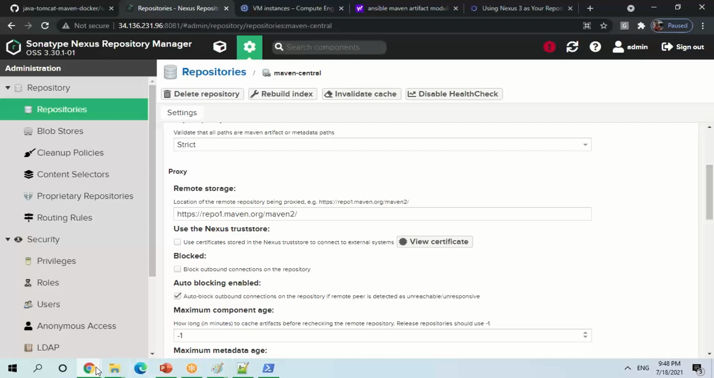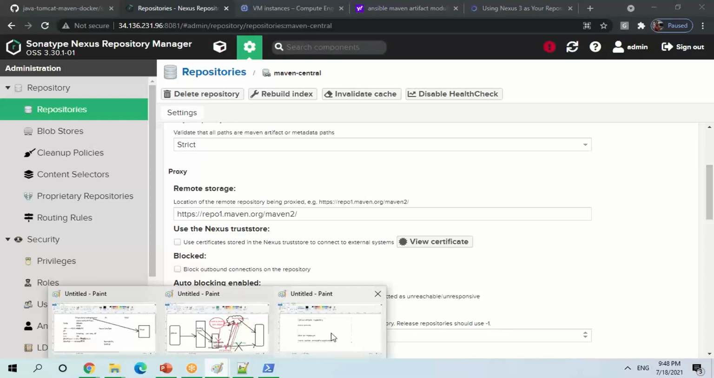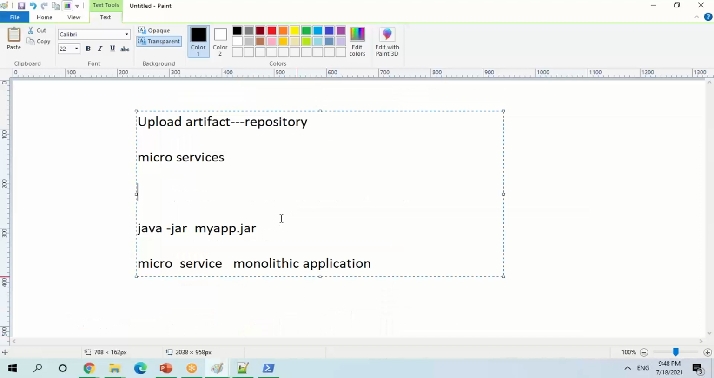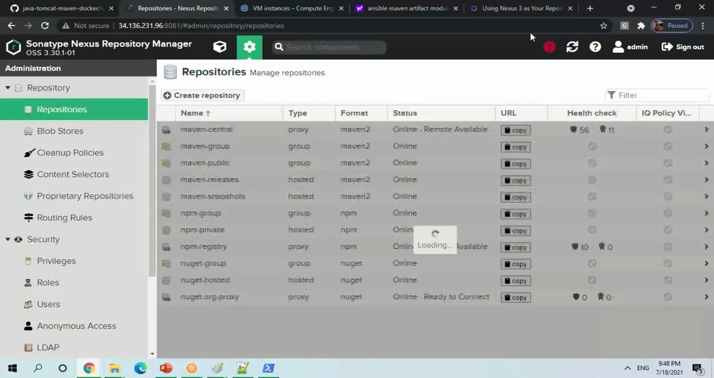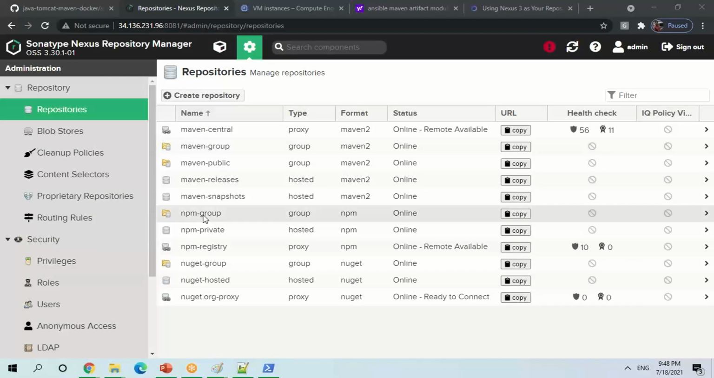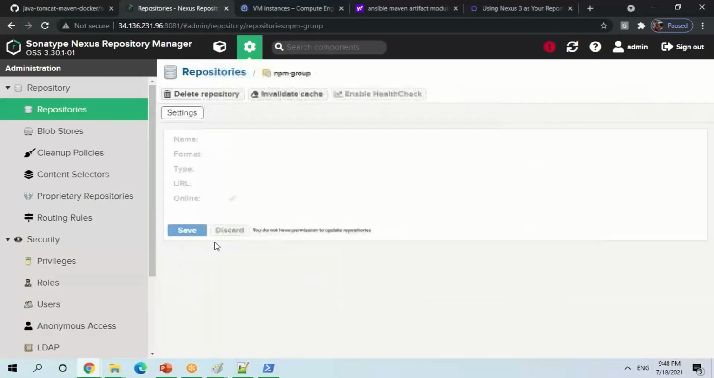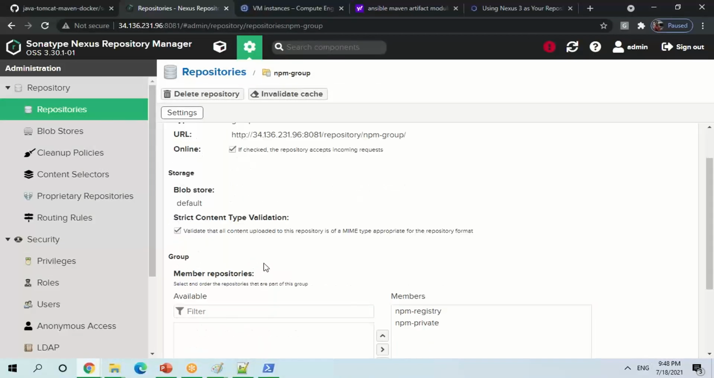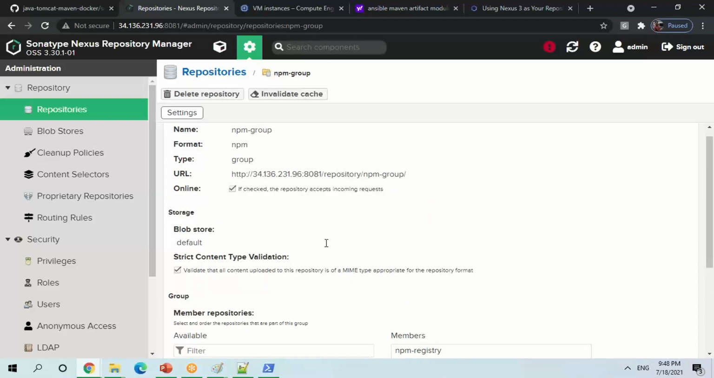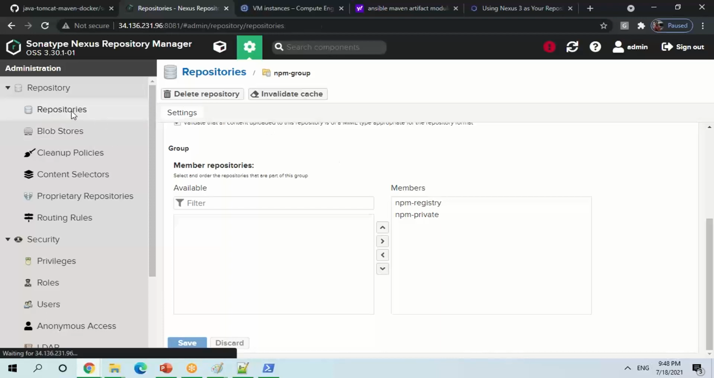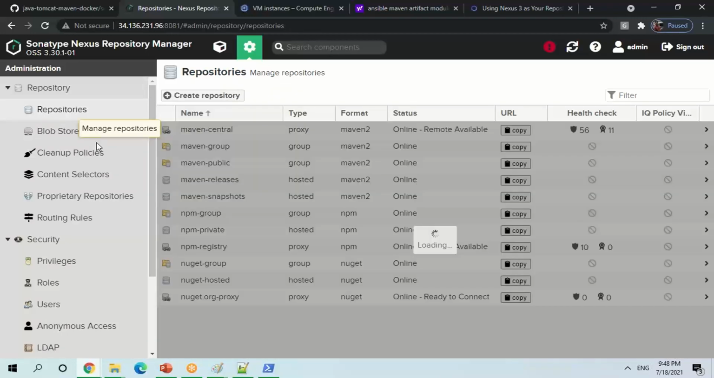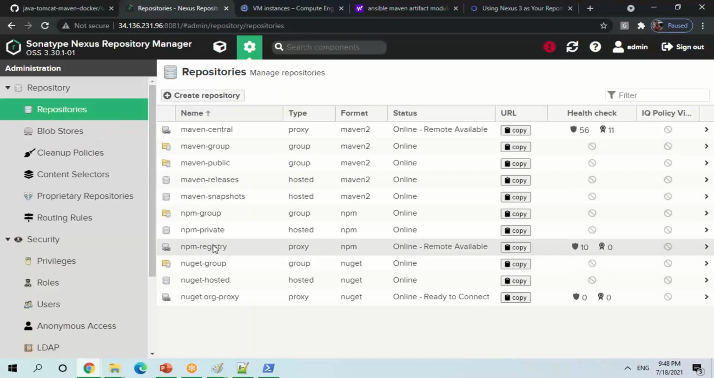Now if I am talking about NPM based, the concept is exactly the same. There are no differences at all. I have already created one Nexus repository. There's something called the NPM group, and the concept is again the same. Here also I have given where my artifacts should go. I have created one repo called NPM registry. Inside the registry, I have given my NPM details.